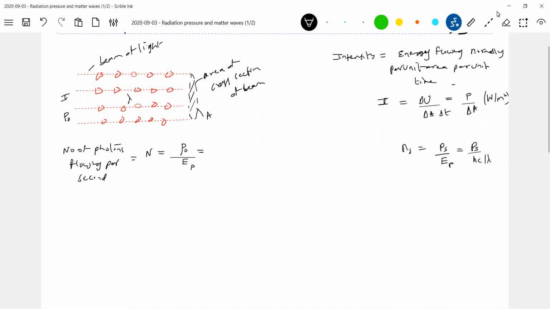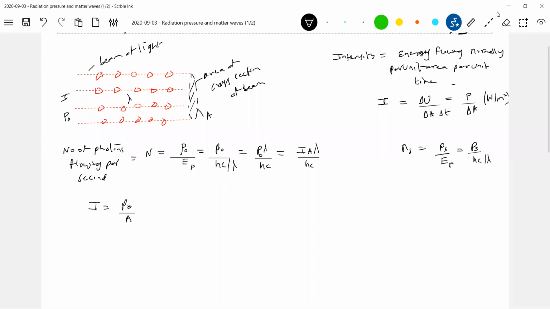Agree with this? So P naught, let me keep as it is. Energy of photon is hc by lambda. So P naught lambda by hc. Now, what is intensity of a beam? We define it like this: power flowing normally per unit area. So I'll write this as I A lambda by hc. This will give the number of photons flowing per second through that area of cross section. How many photons per second will cross through an area A is given by this particular formula.